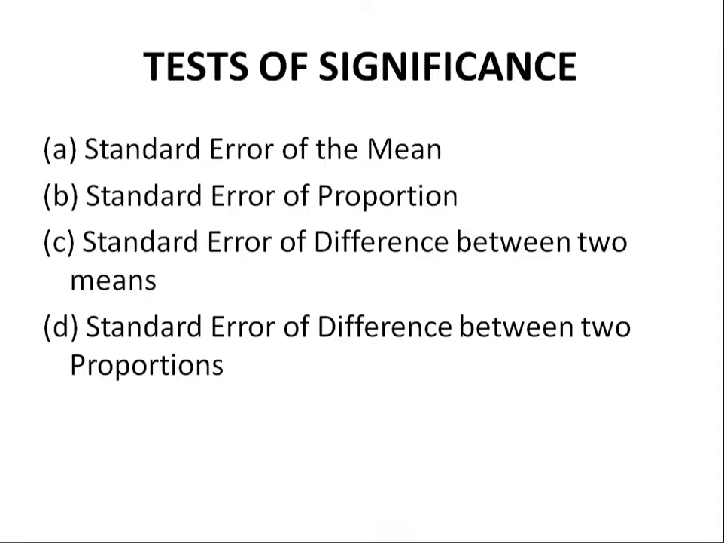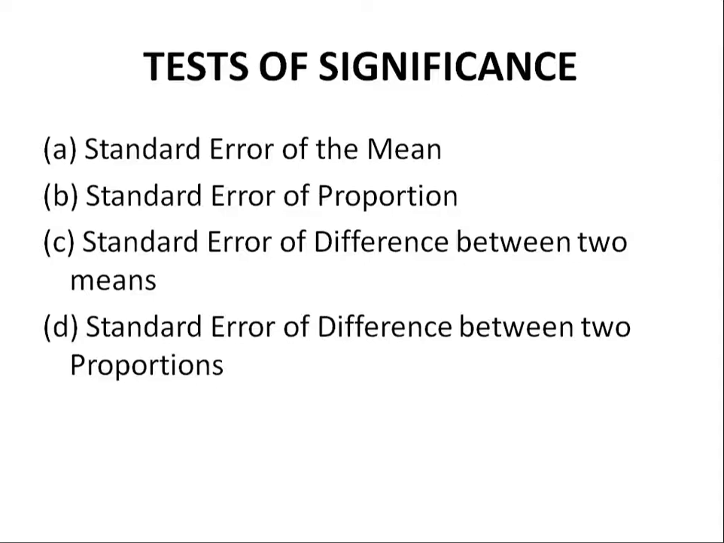So test of significance, there are various tests of significance which we conduct. That is standard error of the mean, standard error of proportion, standard error of difference between two means, and standard error of difference between two proportions. So what is standard error of mean? As we discussed earlier, mean is calculated for quantitative data, that is which can be measured. That is height, weight, temperature. For this you can calculate mean, and proportion which can't be measured. That is number of people having diabetes or number of people having hypertension. You can't measure. So that is nothing but standard error of proportion.